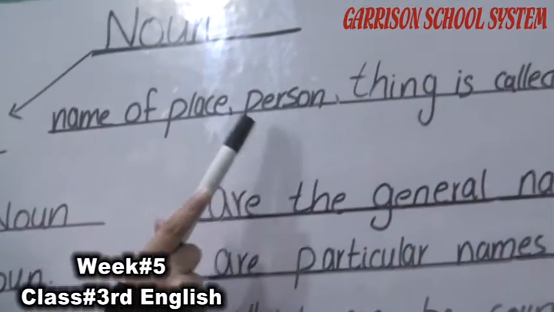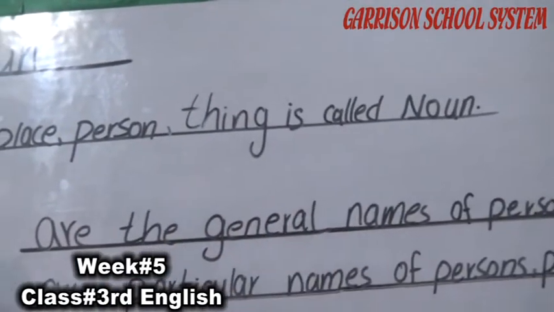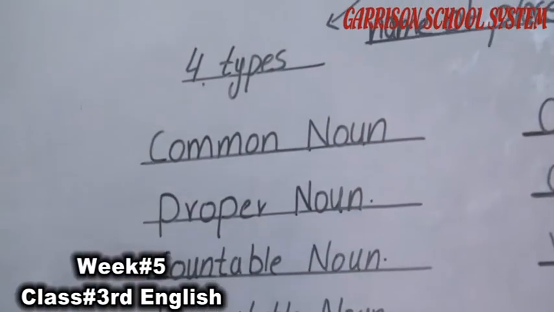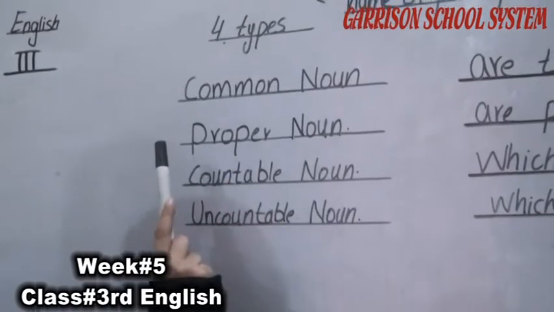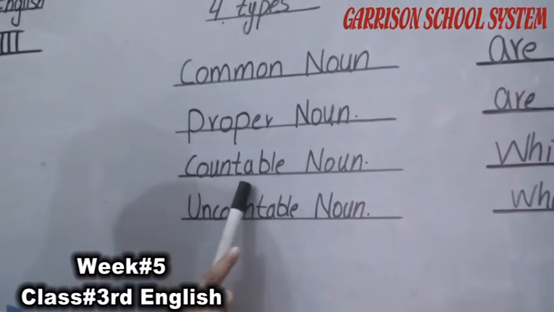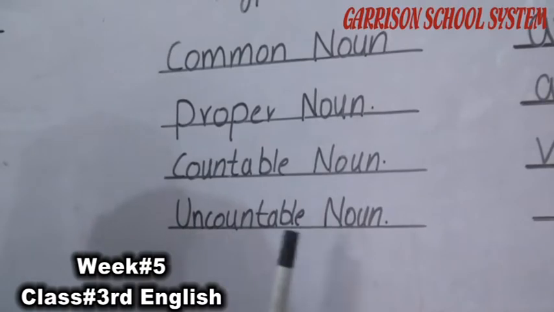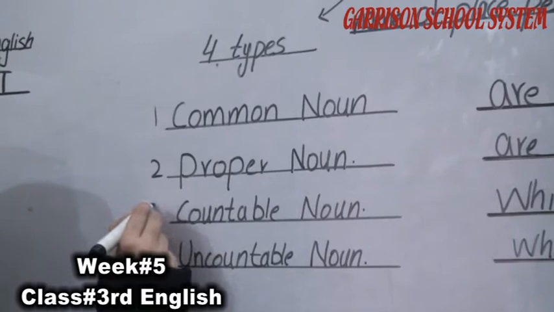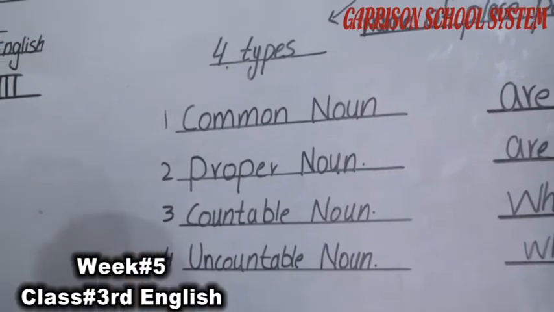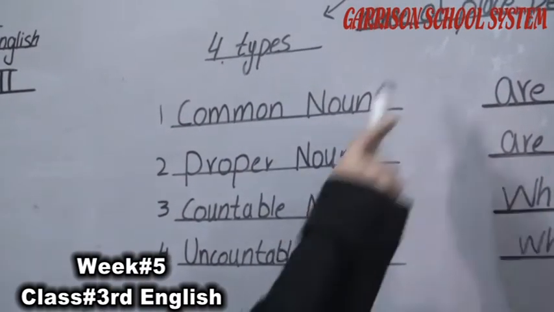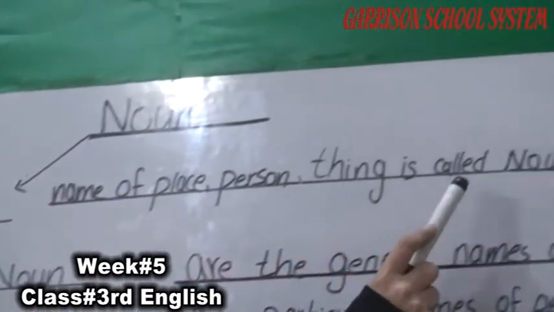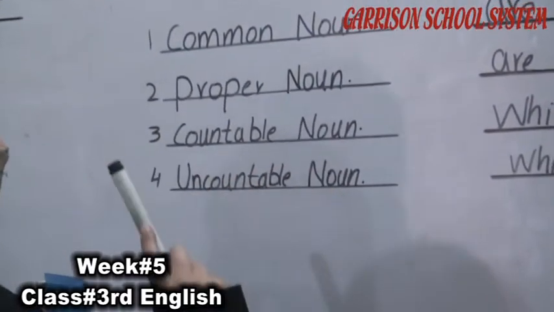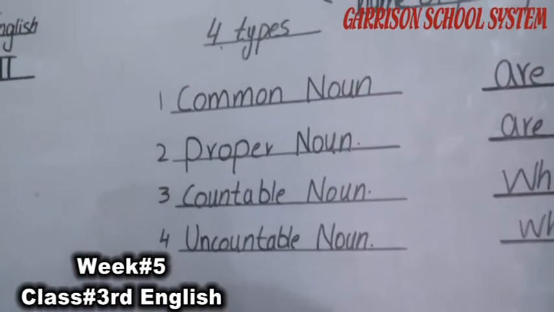The name of a place, person or thing is called a noun. Now, how many types does noun have? Four types. Number one is common noun. Number two is proper noun. Number three is countable noun. Number four is uncountable noun. Complete definition: the name of a place, person or thing is called a noun. Noun has four types: common noun, proper noun, countable noun, uncountable noun.